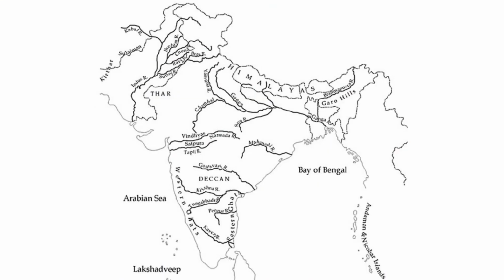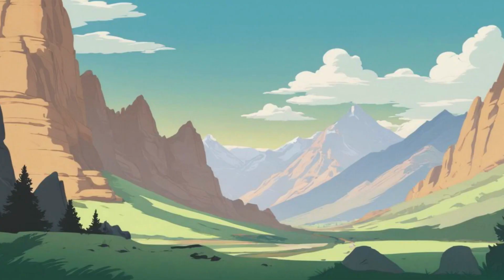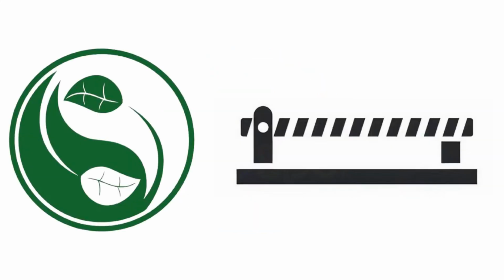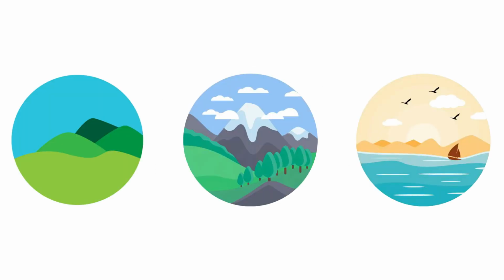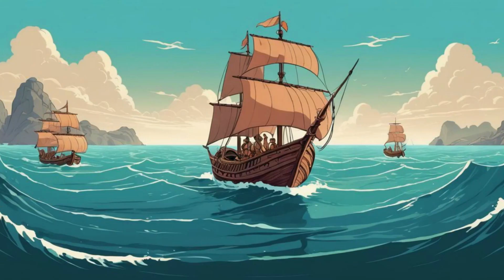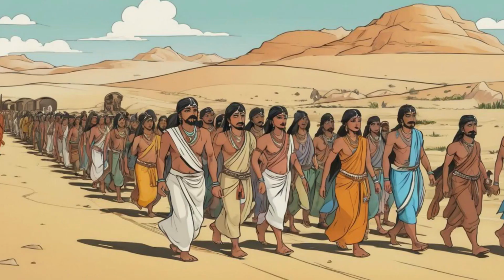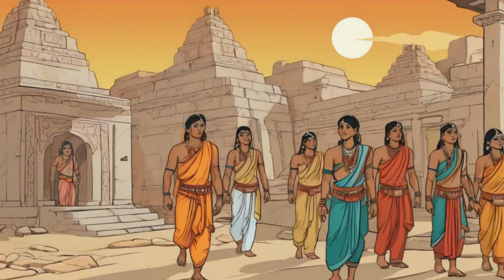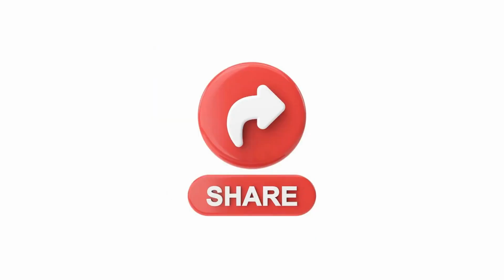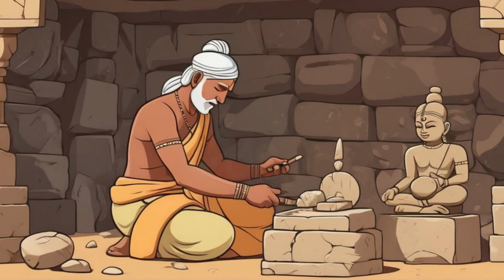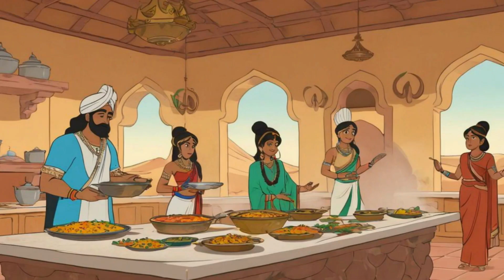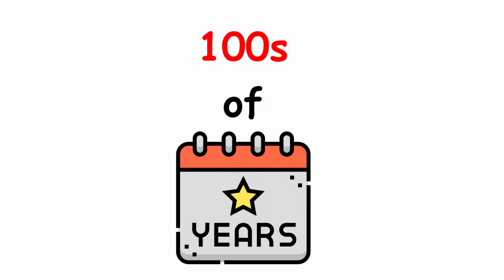Look at map 1 once more. Hills, mountains, and seas form the natural frontiers of the subcontinent. While it was difficult to cross these frontiers, those who wanted could and did scale the mountains and cross the seas. People from across the frontiers also came into the subcontinent and settled here. These movements of people enriched our cultural traditions. People have shared new ways of carving stone, composing music, and even cooking food over several hundreds of years.